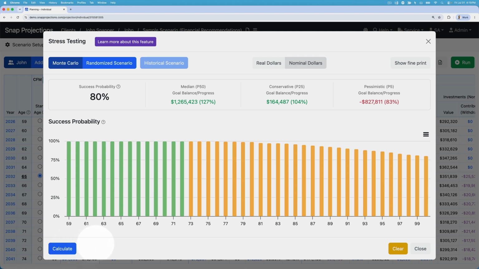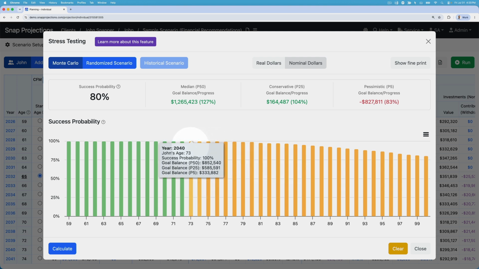We've got our final numbers, and now we can analyze the remainder of the charts. The success probability chart is just this information, but for each and every year of the plan. So this top summary is for the final year. This is 80% of scenarios are successful as of the last year of the projection. And then we can see how that differs over time in the plan.